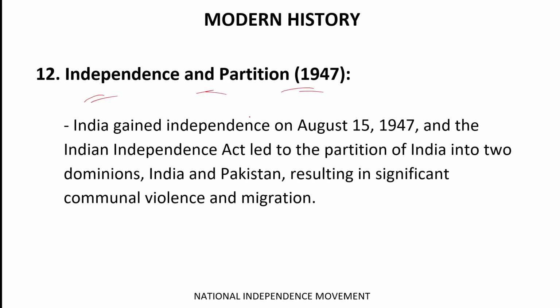So, independence and partition. India gained independence on 15 August 1947 as the Indian Independence Act led to the partition of India into two dominions, India and Pakistan, which faced significant communal violence and migration. Millions of people were killed during this time. Okay, we had to face harsh conditions, but somehow we recovered and now India is growing faster.